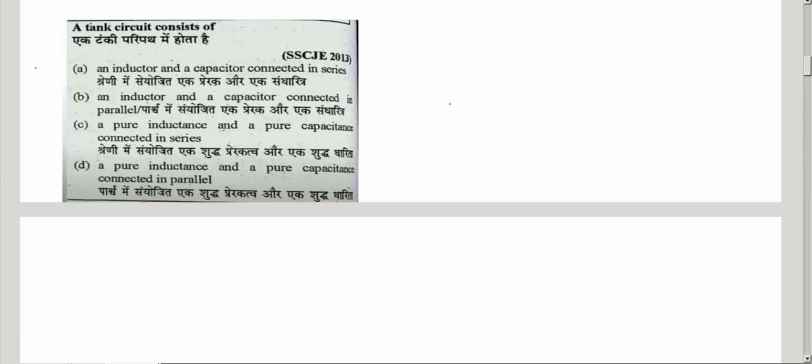Let's see the next question. A tank circuit consists of an inductor and capacitor connected in series, an inductor and capacitor connected in parallel, a pure inductor and pure capacitance connected in series, or a pure inductance and pure capacitance connected in parallel. So you can observe here, this is the tank circuit.